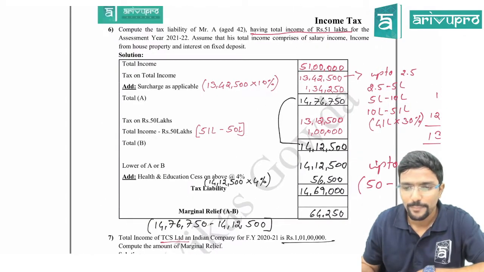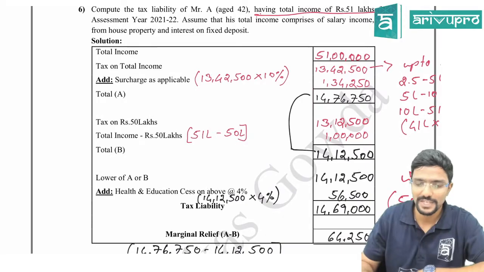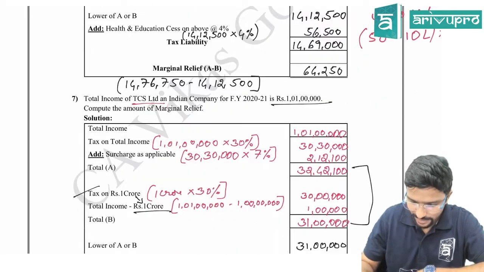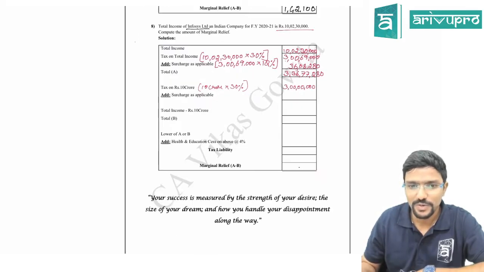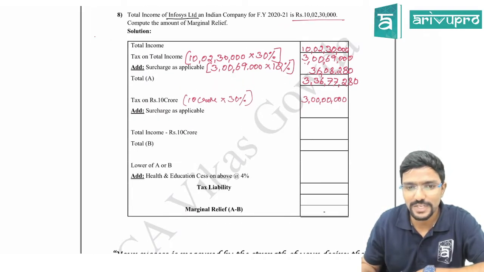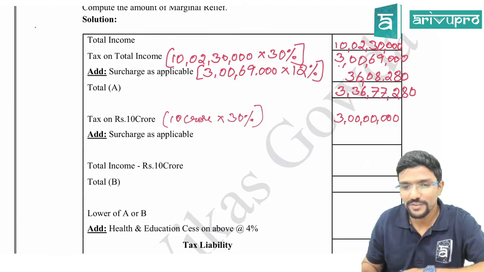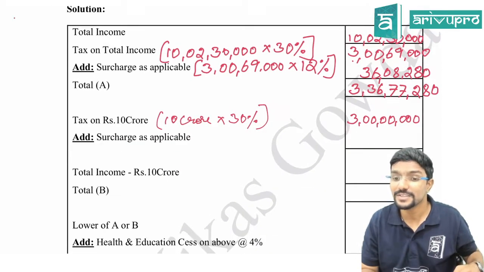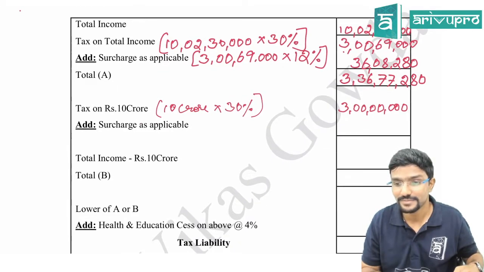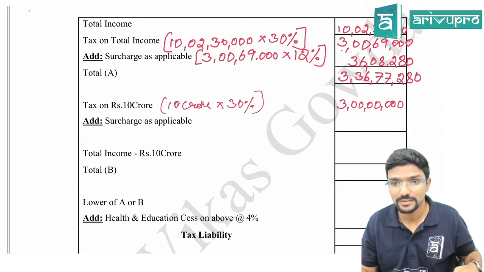But here, why have you given surcharge as applicable? Because your income has crossed 10 crore. So in this step, we are saying tax on 10 crore. Even if your income is exactly 10 crore, surcharge is applicable now. How much? 7%.